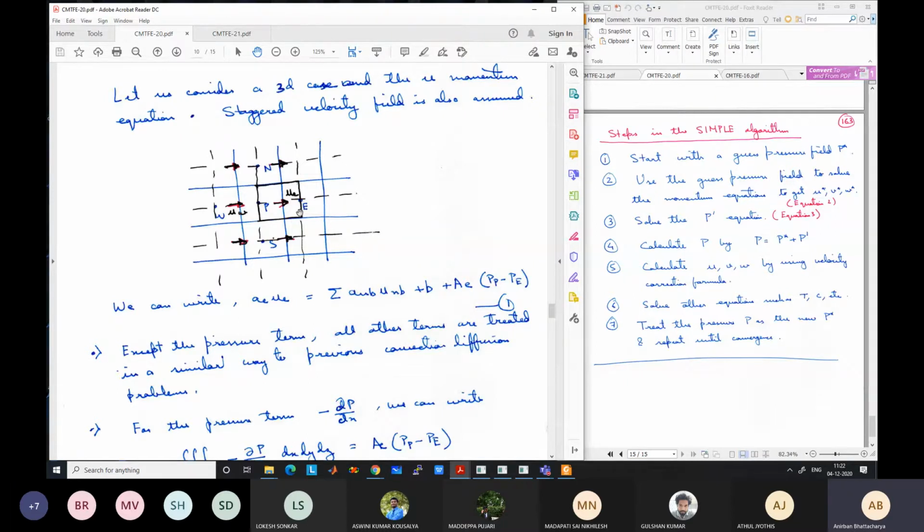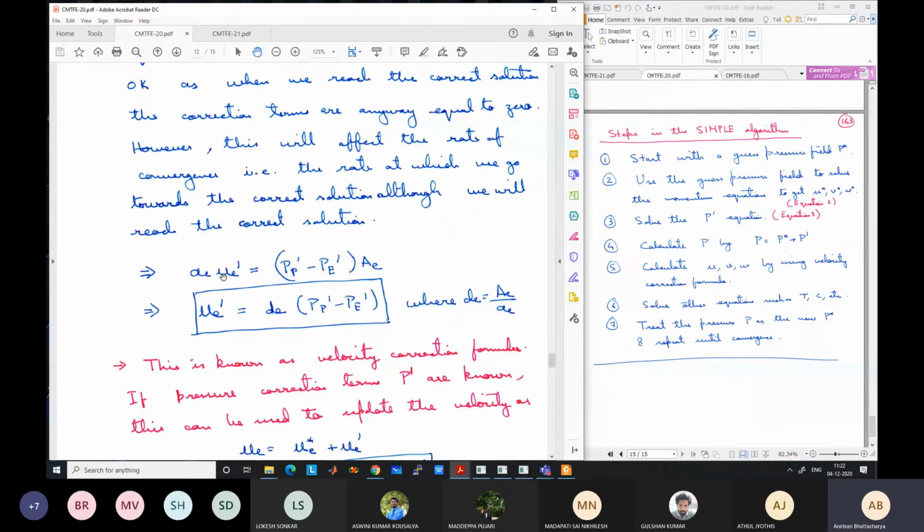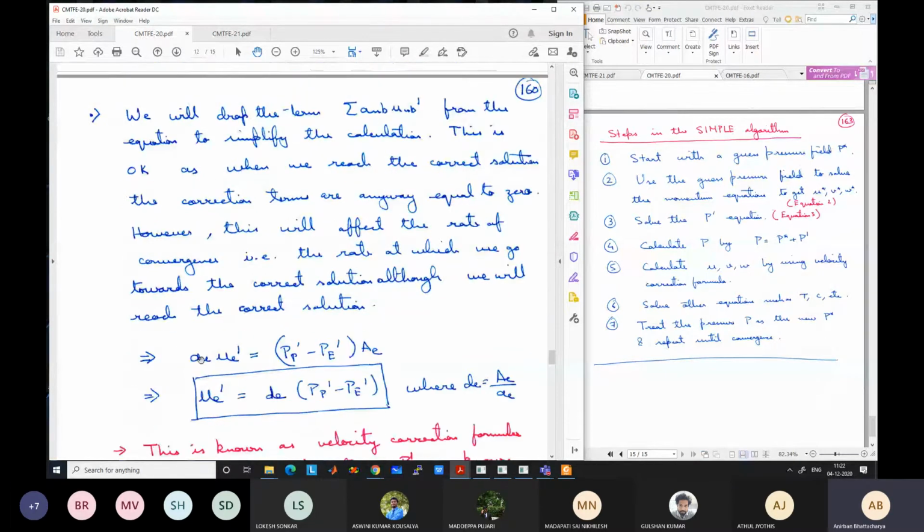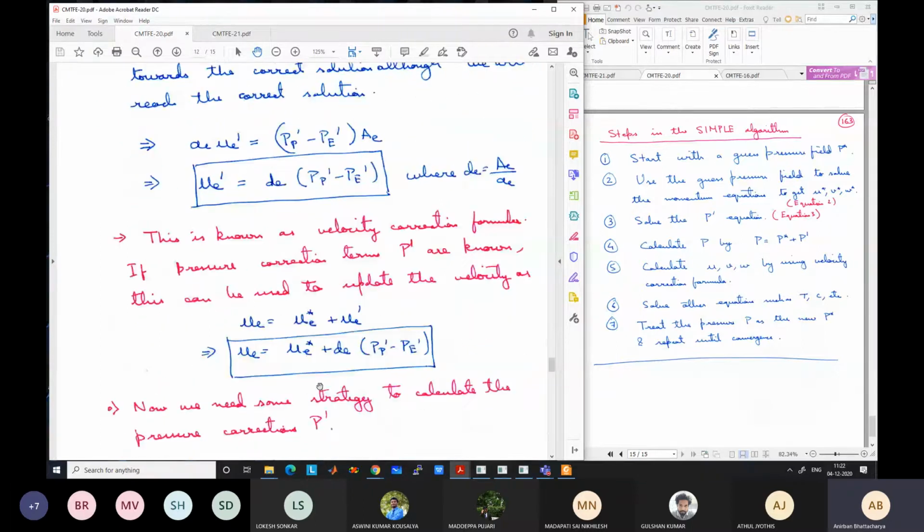We wrote this term after removing the neighboring cells, in terms of AE UE dash: AE UE dash is equal to Pp dash minus Pe dash, and denoting this AE by small a as DE, which is a known factor. UE dash is equal to DE times the difference in pressure correction.